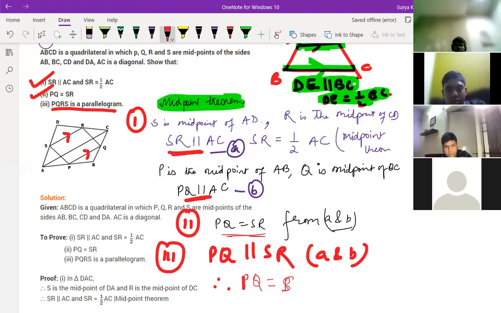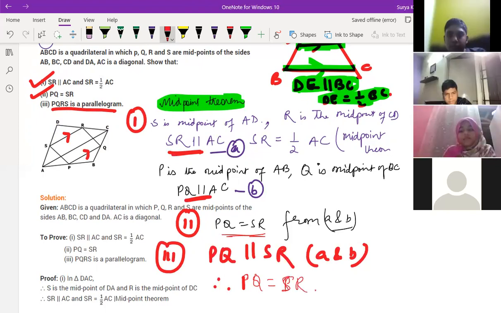Yes, sir. So PQRS is a parallelogram. Yeah, if they're equal, then it's a parallelogram. By this only we can say PQRS is a parallelogram, by theorem only. No need to prove this. This is equal and all, right? So if lines are parallel and equal, then that's a parallelogram. Okay. So here only the thinking part should be there. So much thinking.